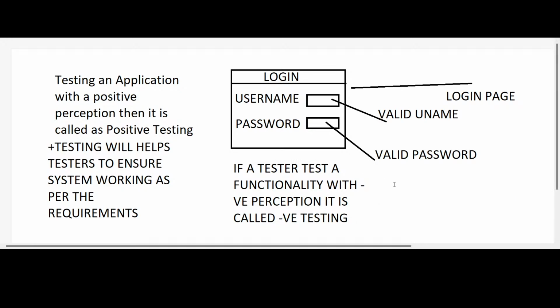The example here is: if we check browser navigation after logout, then that is called negative testing. Once we log out from our account, and then click on the back arrow, which takes you to your previous page, it is again taking me into my account, even though I have already logged out.